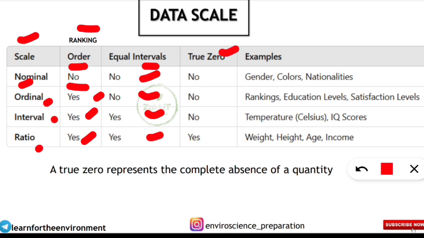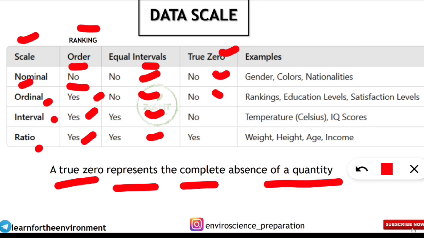Similarly, true zero value. What is a true zero? A true zero represents the complete absence of a quantity. It is not present in nominal, ordinal, or interval, but in the case of ratio, the complete absence of a quantity can be found from the data scale. This is the ratio only.